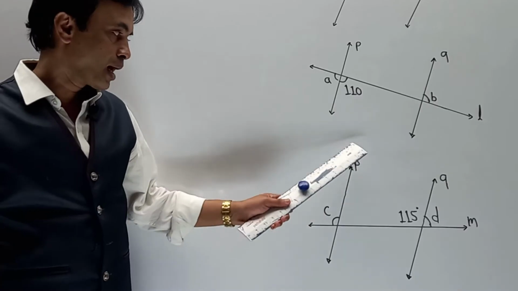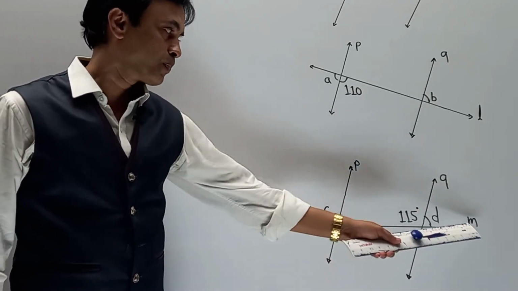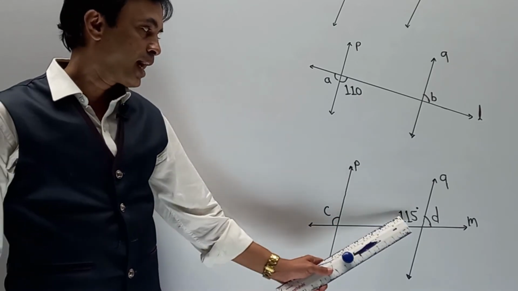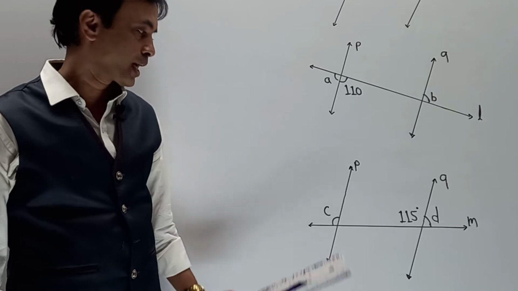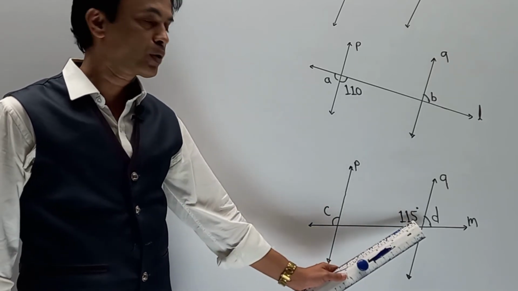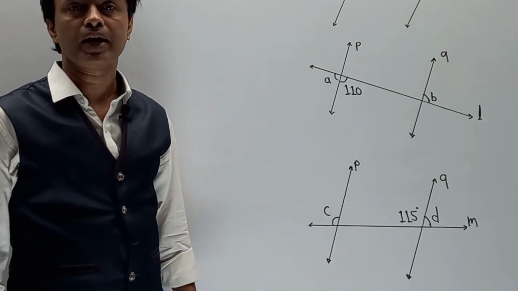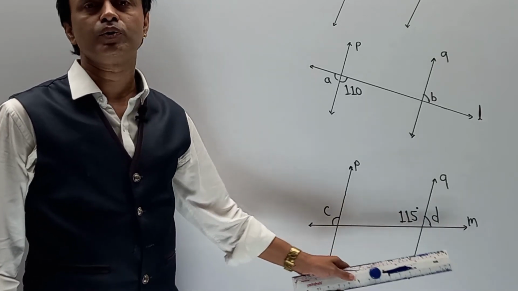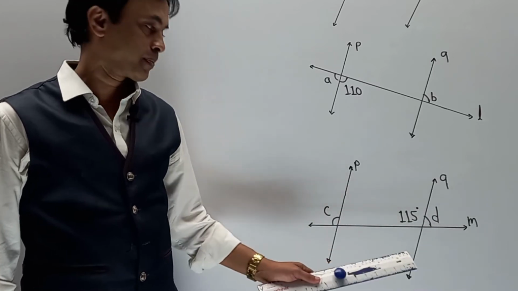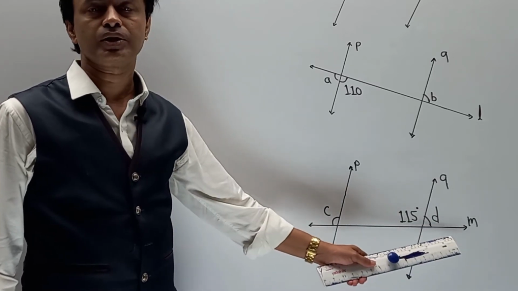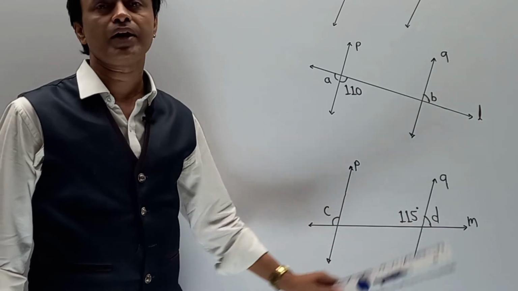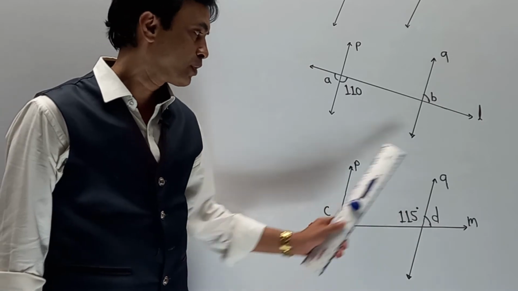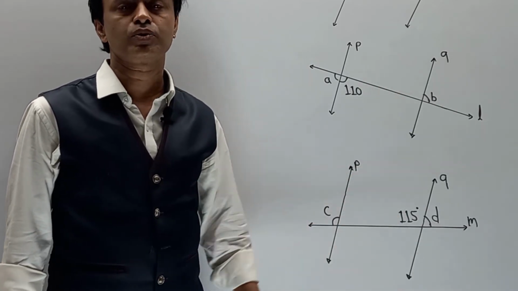Third part: again line P is parallel to line Q and line M acts as a transversal. Naturally angle C and 115 become corresponding angles. So angle C is equal to 115. We will get the value of angle C. And last, 115 plus angle D is equal to 180 degrees, as these form a linear pair. With this calculation we will find the value of angle D. So angle D is 180 minus 115. In this way we complete the first two and next two calculations.